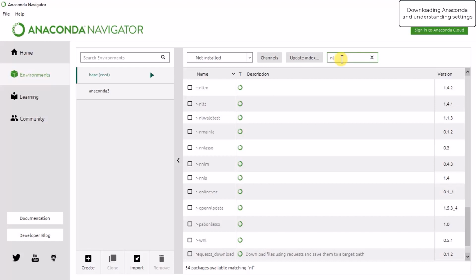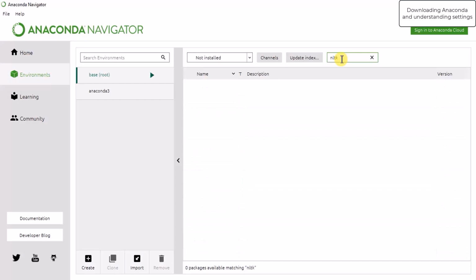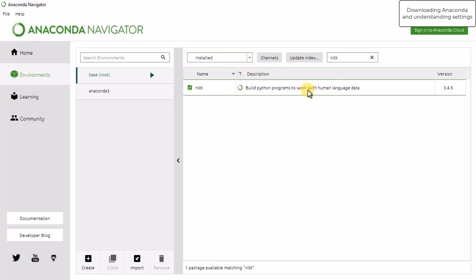What you have to do is just write the name of the package, and if the package is not installed, it will pop up here and you can select that package and press the apply button and that package will get installed. And if the package is already installed, you will get it like this. So in my case, NLTK is already installed, so my work is done with this Anaconda Navigator.